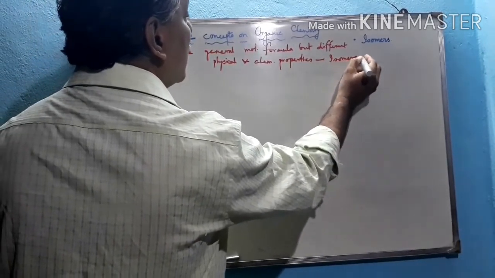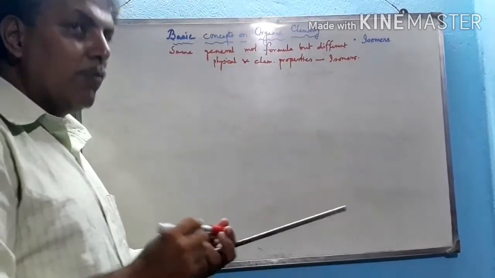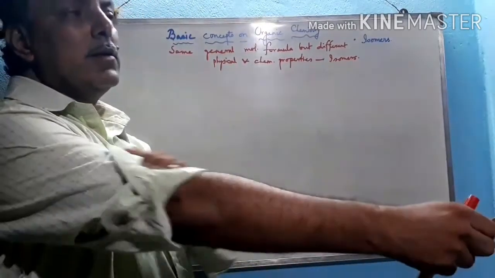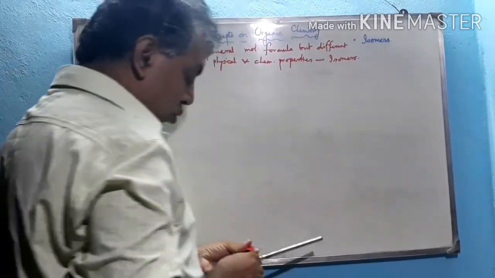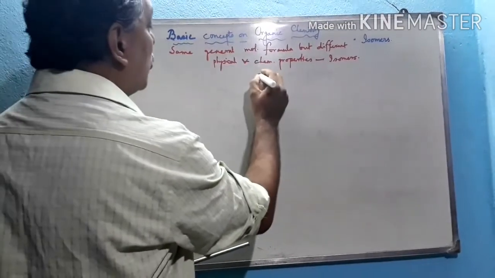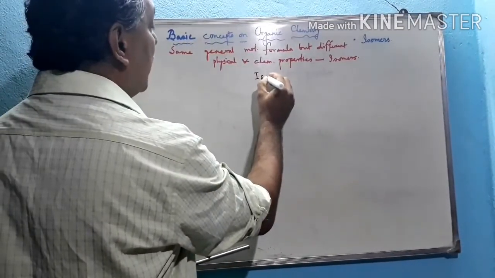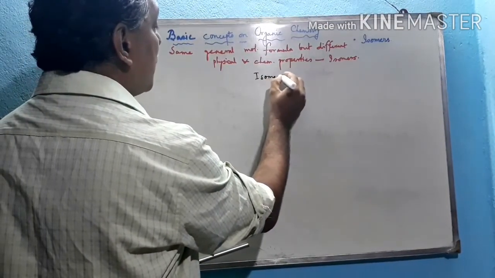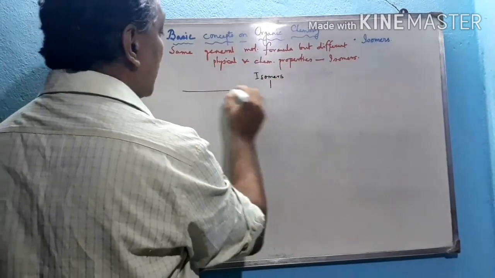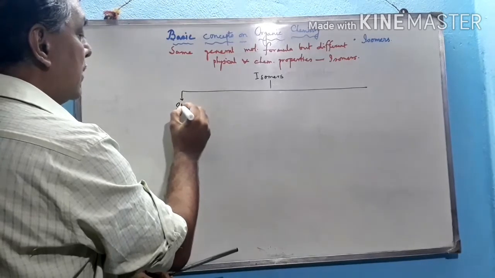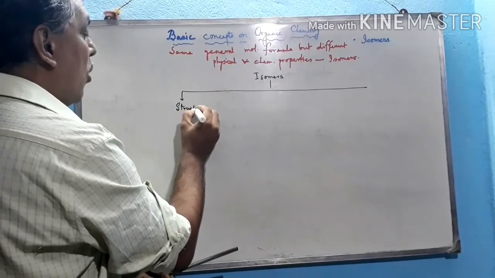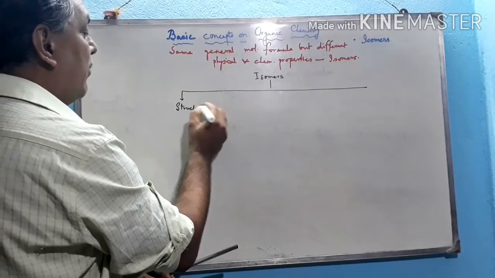Now first we have to classify the different forms of isomers. Isomers are classified into basically two different categories. Number one, structural isomers. On the basis of their structure, they are different.